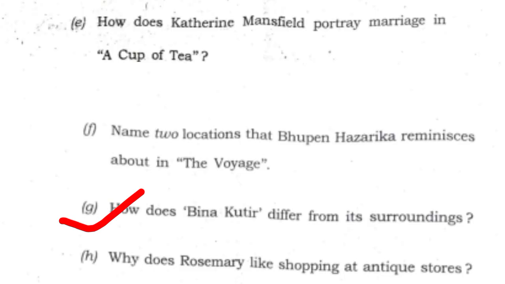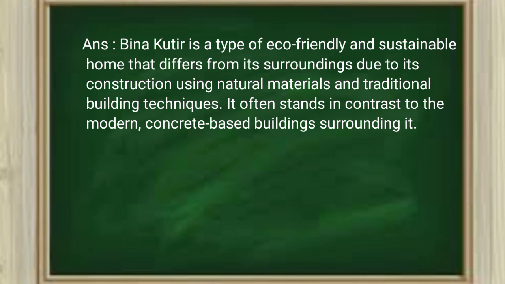G. How does Bina Kutir differ from its surroundings? Answer. Bina Kutir is a type of eco-friendly and sustainable home that differs from its surroundings due to its construction using natural materials and traditional building techniques. It often stands in contrast to the modern concrete-based buildings surrounding it.